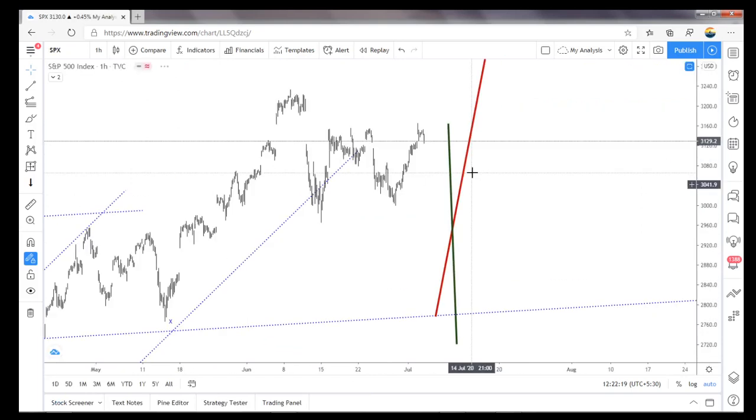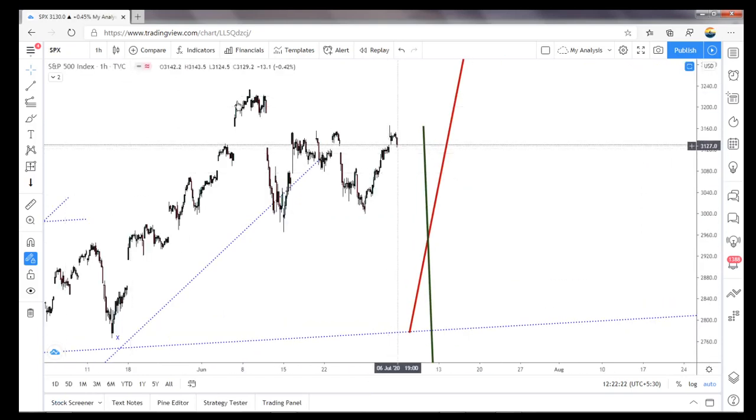So I'm looking for the drop. After making this, and then it could be a three-wave structure. If it is an aggressive fall, no need to exit our position, it will break that low.